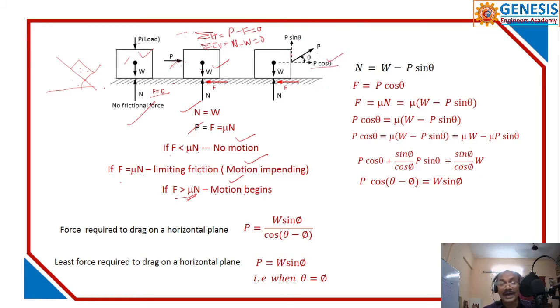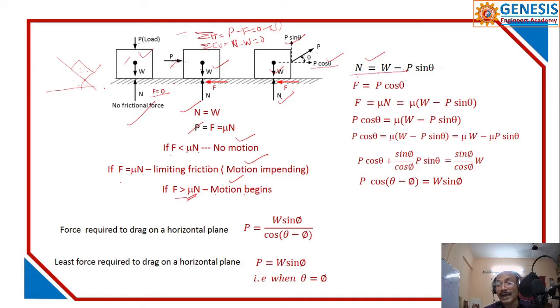You got my point? I have to always form the equation. In this case, there are three forces: N, W and then P sin theta. If I resolve these and add them up, you will get N is equal to W minus P sin theta.